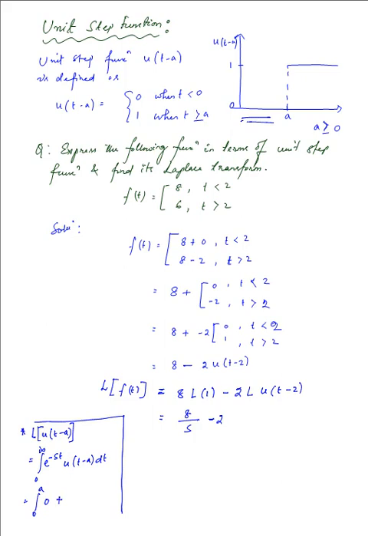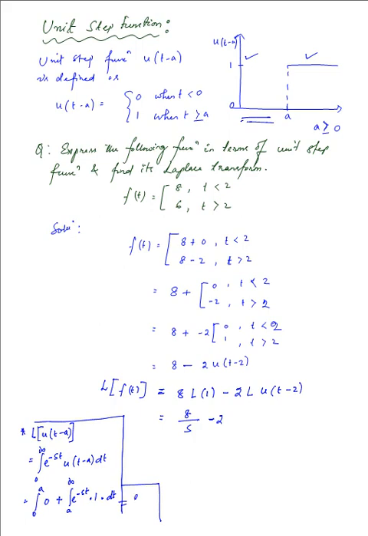And then we are going to integrate it from a to infinity, and the value over there is simply 1. So this is e raised to the power minus st times of 1 times of dt, in that limit from a to infinity. What we are going to get is simply equal to e raised to the power minus st over minus s.